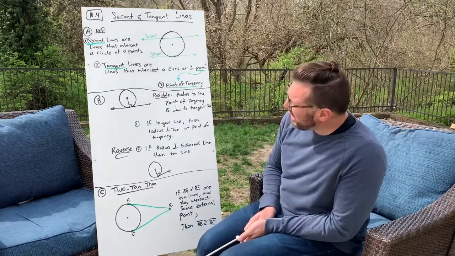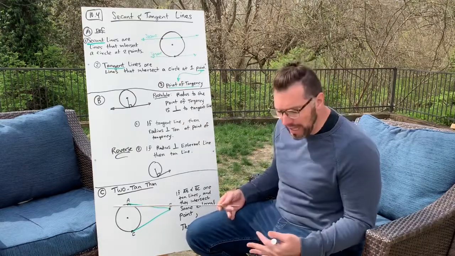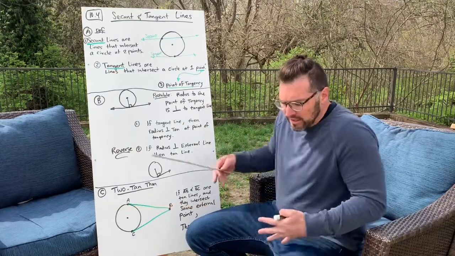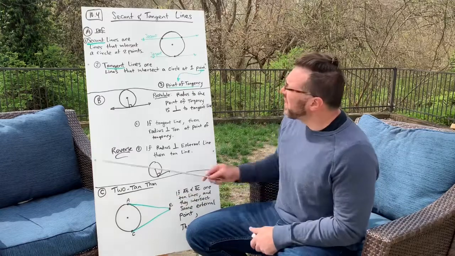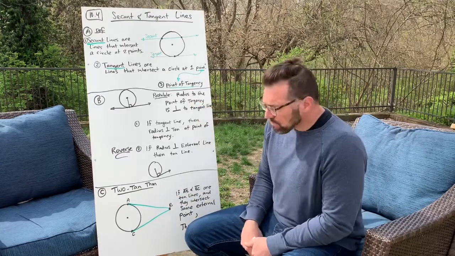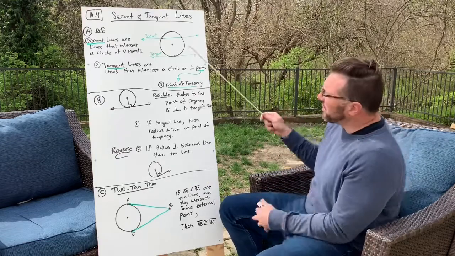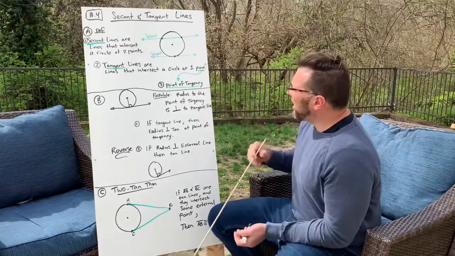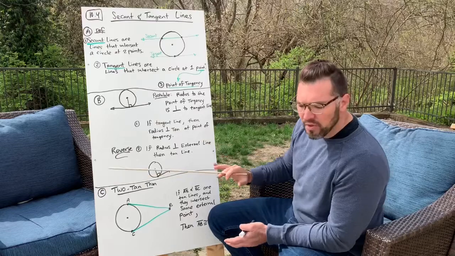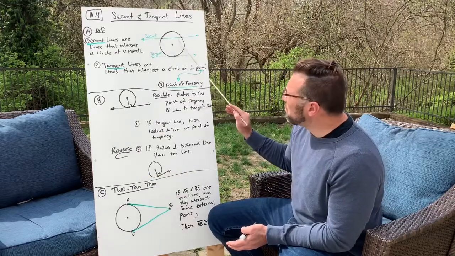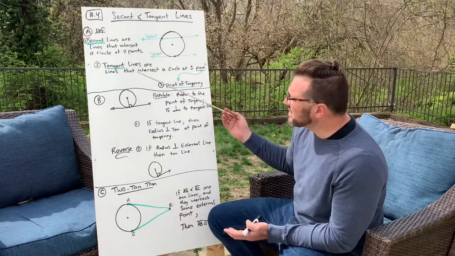We're going to talk about these two special lines that exist around a circle: a secant line and a tangent line. First we'll start with the definitions. Here, I've drawn a circle for you. Notice you have a center there. A secant line is just a line that intersects a circle at 2 points. So that's what a secant line is.